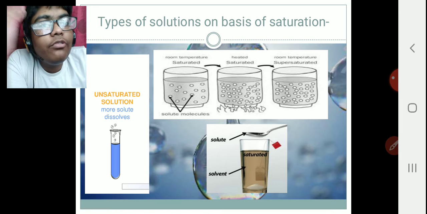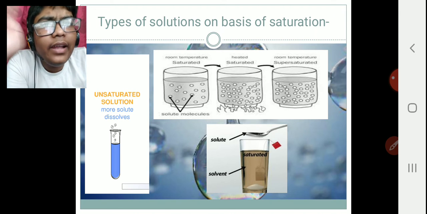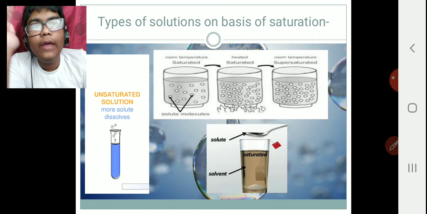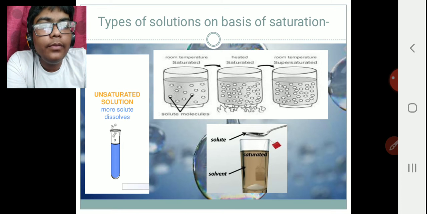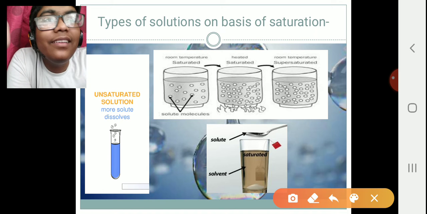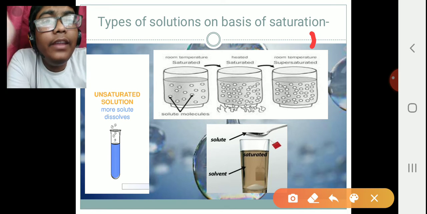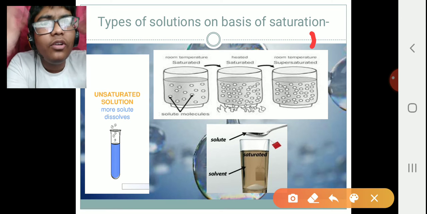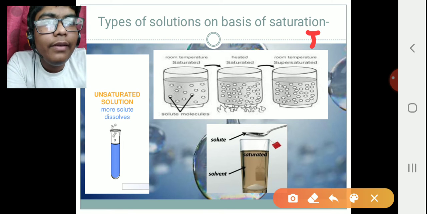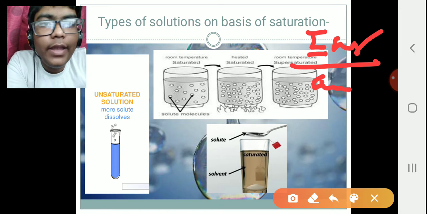The types of solution on the basis of saturation. For this, I would like to give you a very nice example. You have a timetable in school. I know you must be missing all that, but still, first you have your morning, very fresh. You are ready to take all the knowledge which can be given. You have English period, done, very good. Then you have short break, chem period, very good. You can still take some more knowledge.